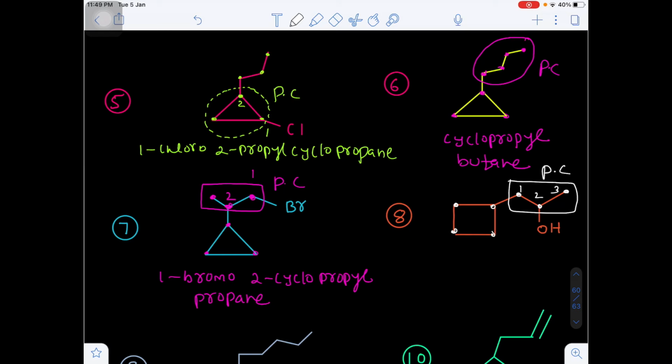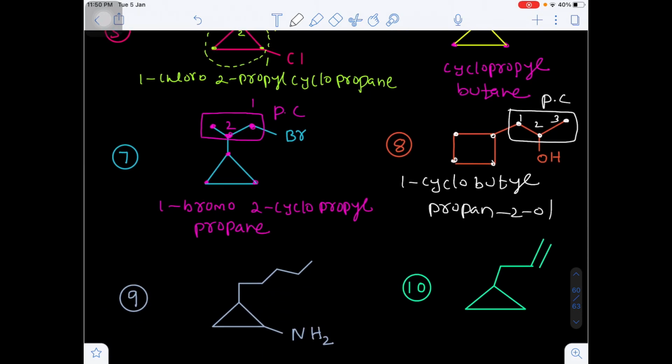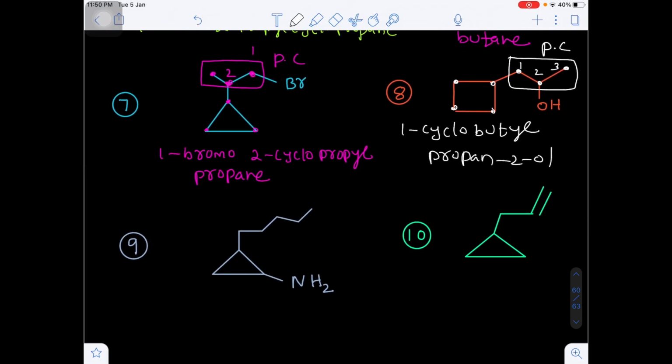From right to left you will get the second and third, so lowest location will be 1, 2. Are you getting my point? So 1-cyclobutyl propan-2-ol, or 2-propanol. Yes or no? Because OH group is the functional group, which is known as ol, and that is at location 2.